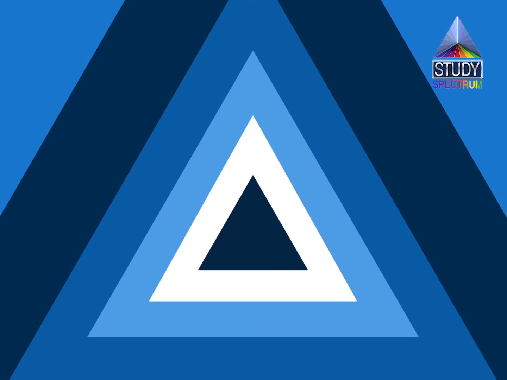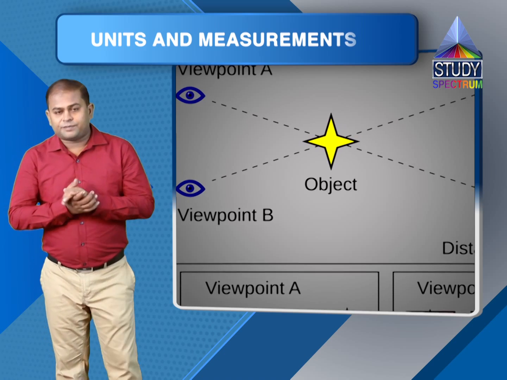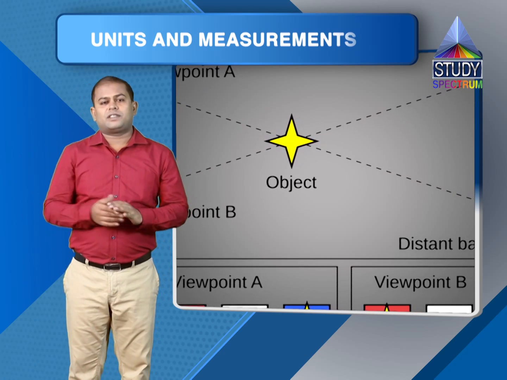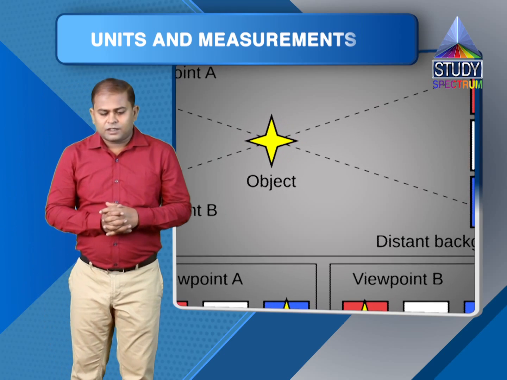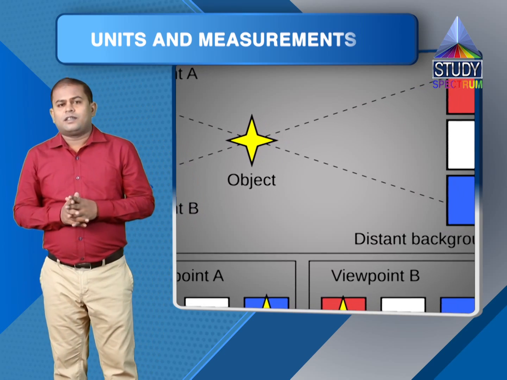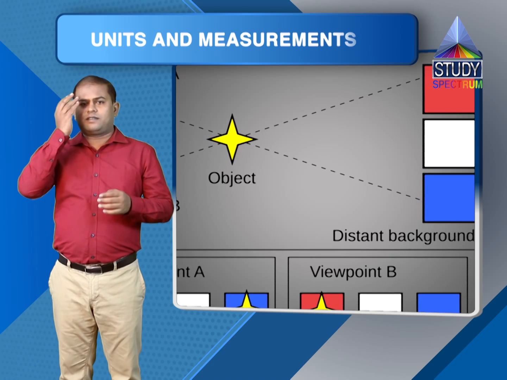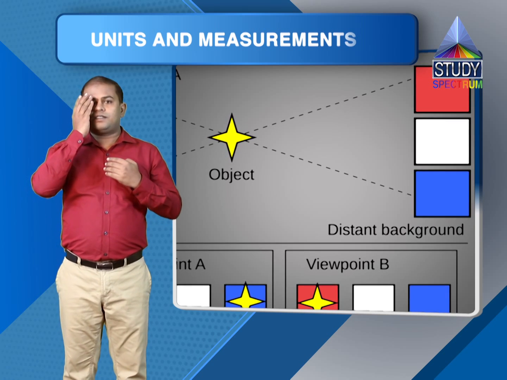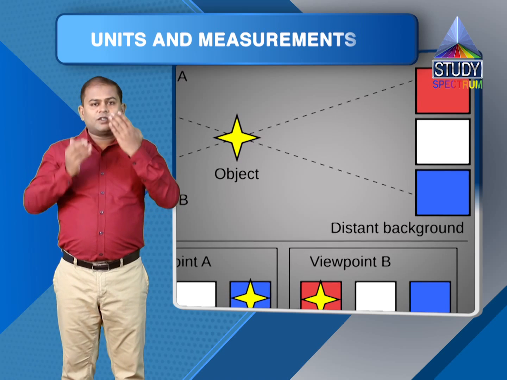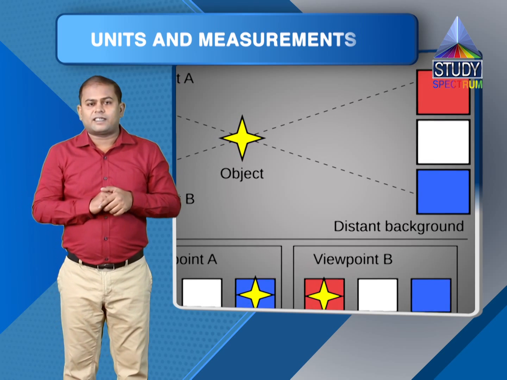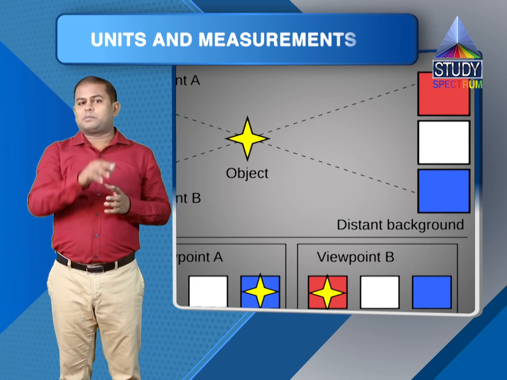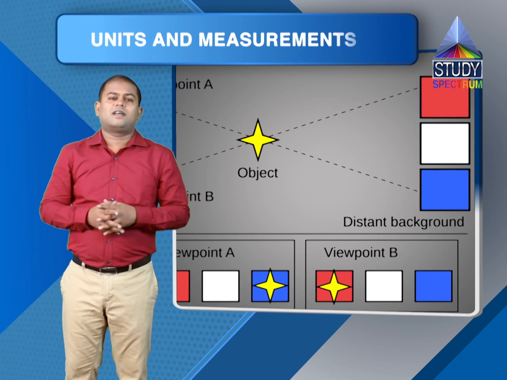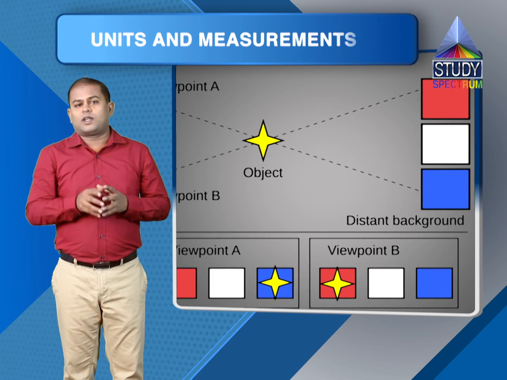Okay, now let's take the next method, that is the method of parallax, which we will use again to measure large distances. Let's see what parallax is. If you observe an object at some distance from your left eye, keeping your right eye closed, and then shift the vision, hide your left eye and see it from the right eye, you'll observe there is some lateral displacement. You'll feel that the object has shifted from its position, though actually it has not shifted. This is known as parallax.